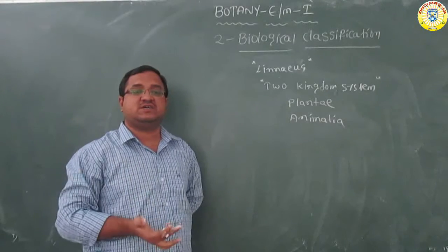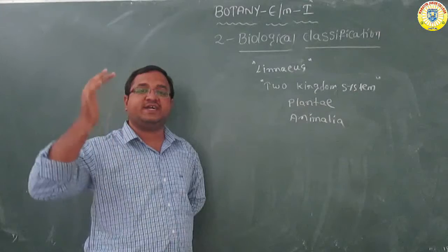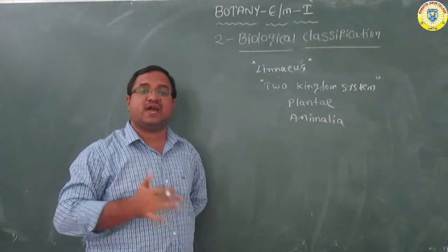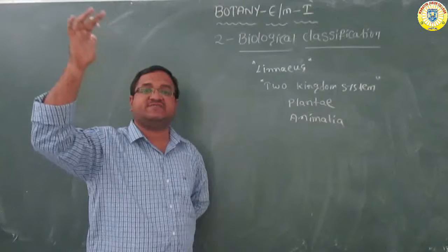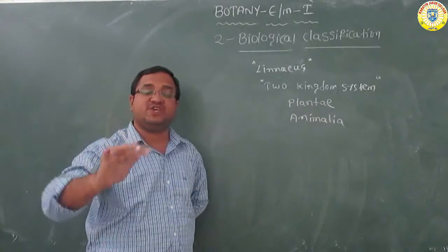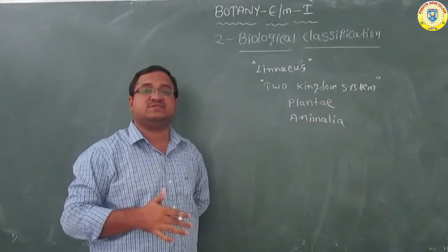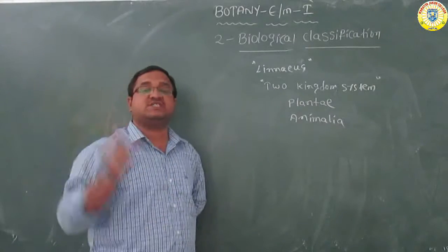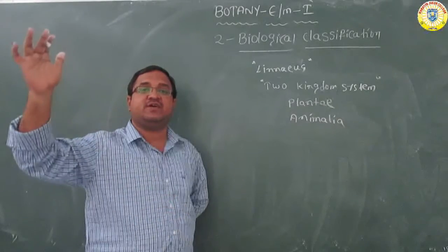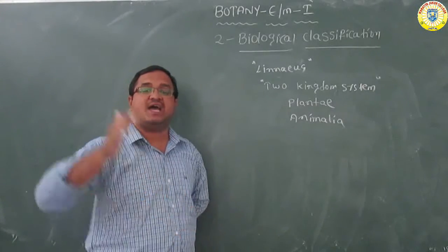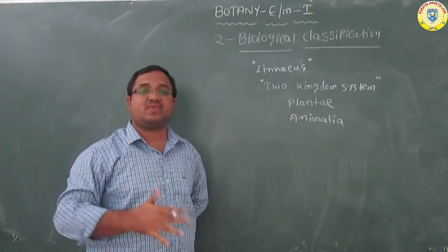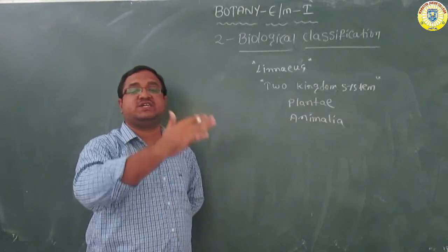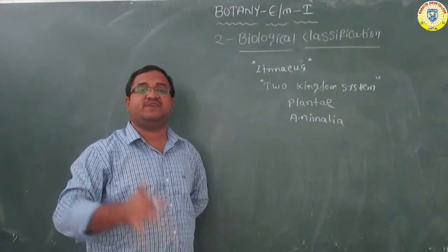But this classification did not differentiate between prokaryotes and eukaryotes. It also didn't differentiate between unicellular and multicellular organisms, and also photosynthetic and non-photosynthetic organisms. So there are no variations shown between them.